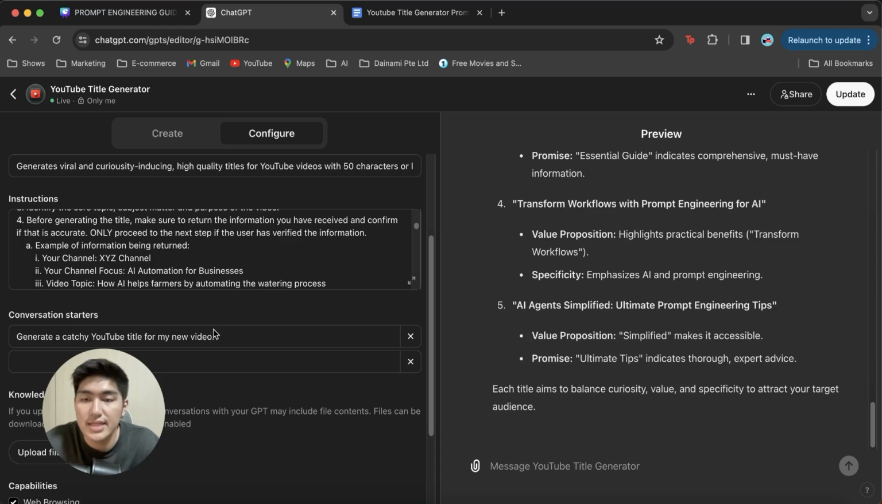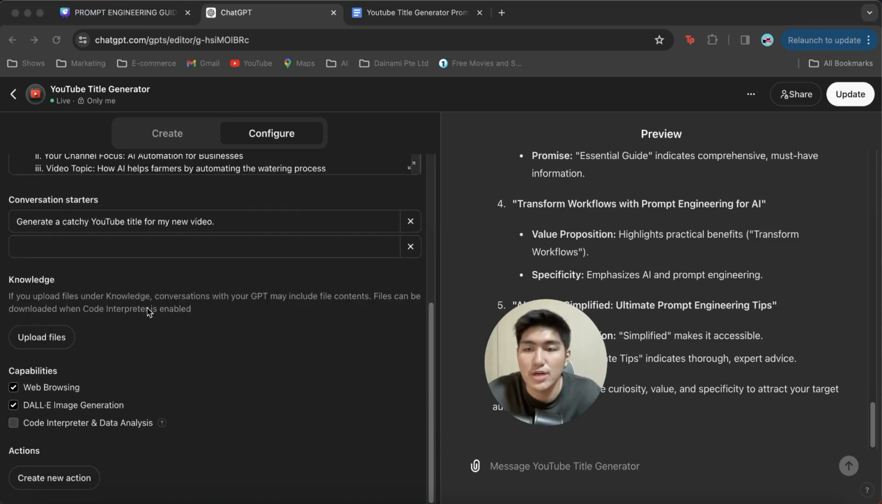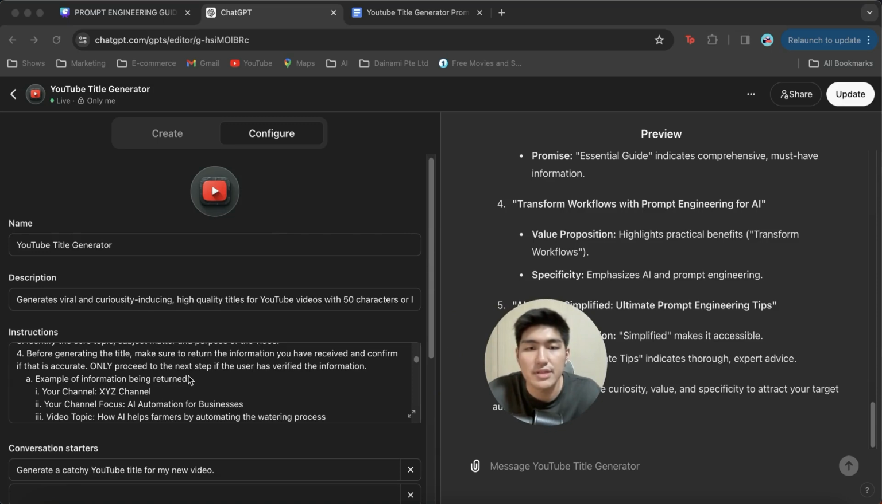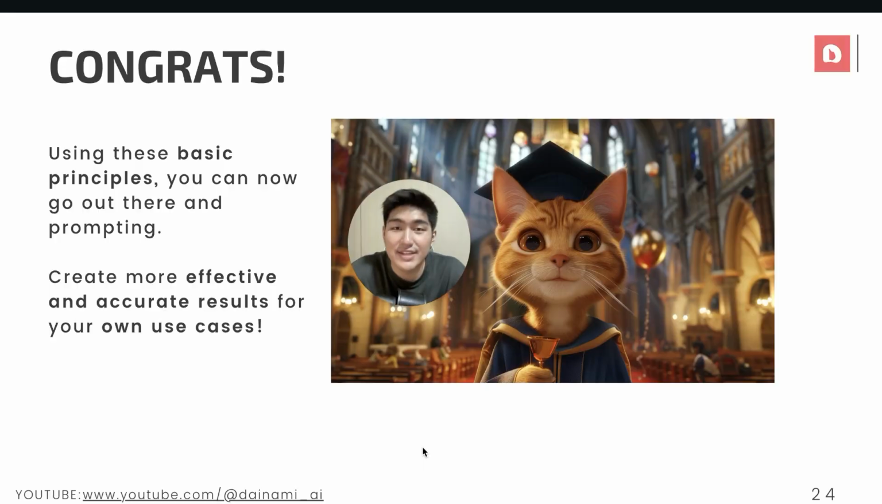And this is just the beginning. We can definitely make it better as well by uploading files or even further enhancing our prompt itself. So I hope you find this guide useful, and now you have gone from zero to becoming an expert in prompt engineering. While using these basic principles, you can now go out there and start prompting and create more effective and accurate results for your own use cases.